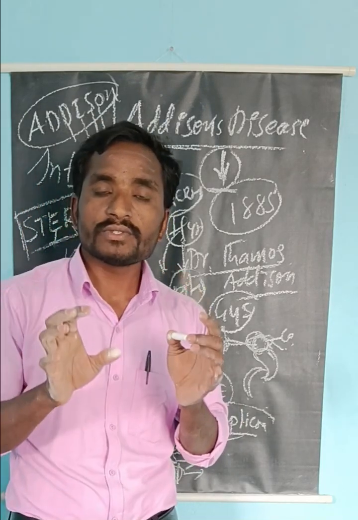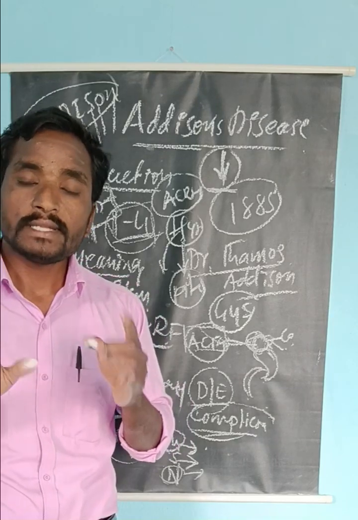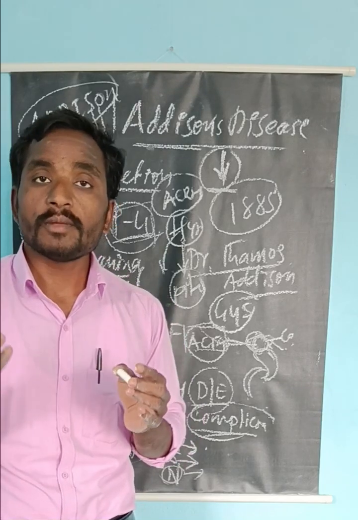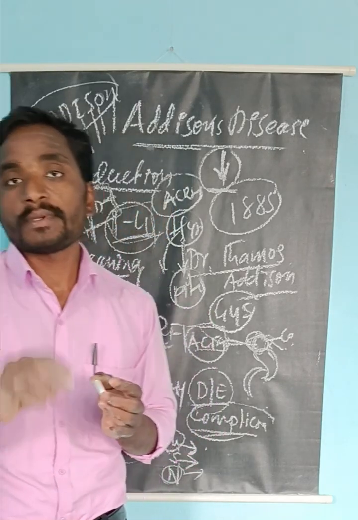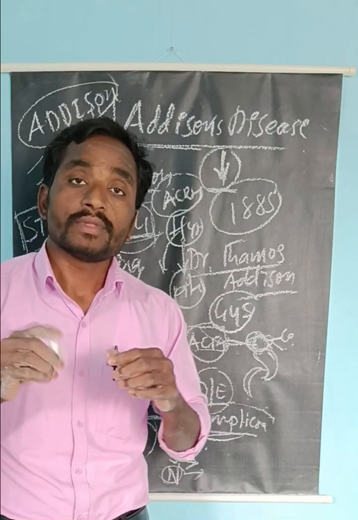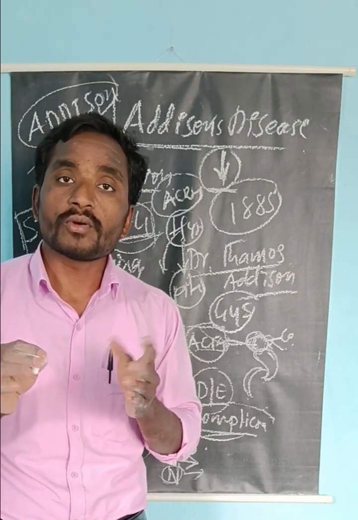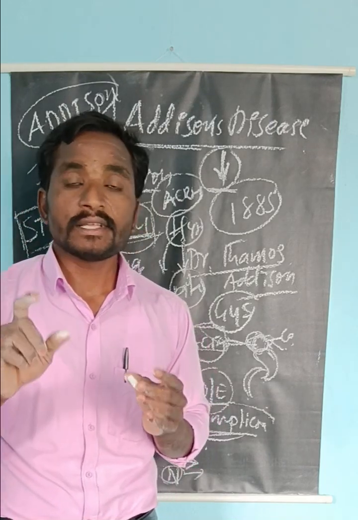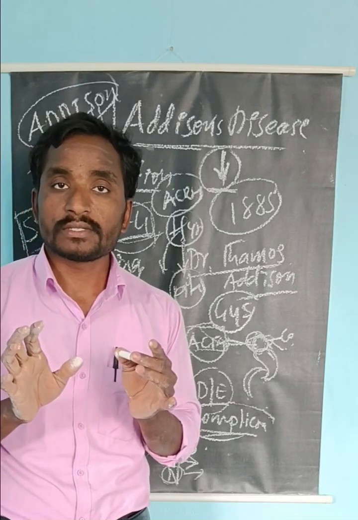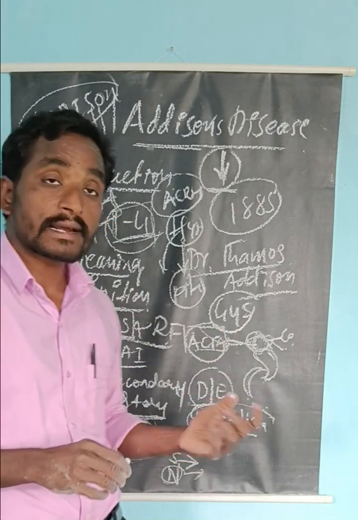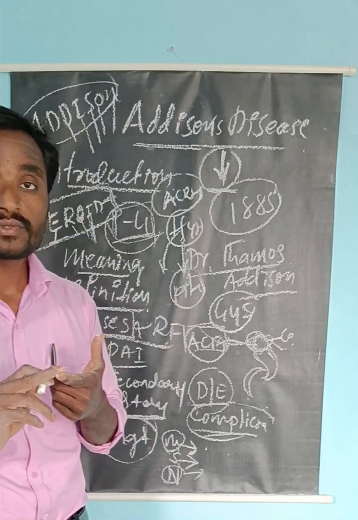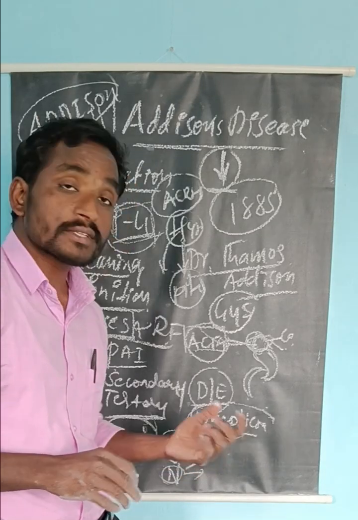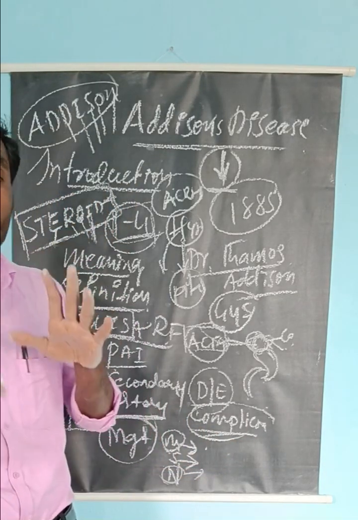Now common things: there is health education to the patient. While sending the patient back home, provide the patient and family members some important information regarding diet, regular exercise within their own limits, medications and regular follow-up. And one more point, you have to tell the patient to seek medical aid immediately if any discomfort is felt, because if the patient develops adrenal crisis, it is a medical emergency. For that reason, you have to provide brief information about the complication of adrenal crisis. Okay, so this is all about Addison's disease.